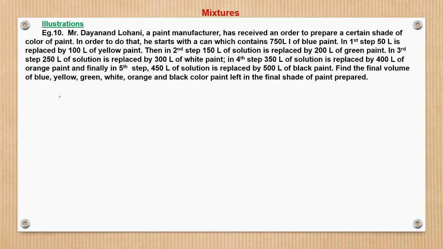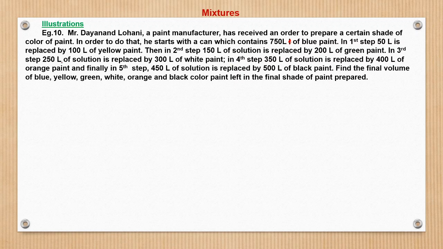Now let us see here what is happening. Mr. Dayanand Dohani, a paint manufacturer, has received an order to prepare a certain shade of color of paint. In order to do that, he starts with a can which contains 750 liter of blue paint. In first step, 50 liter is replaced by 100 liter of yellow paint. Then in second step, 150 liter of the solution is replaced by 200 liter of green paint.